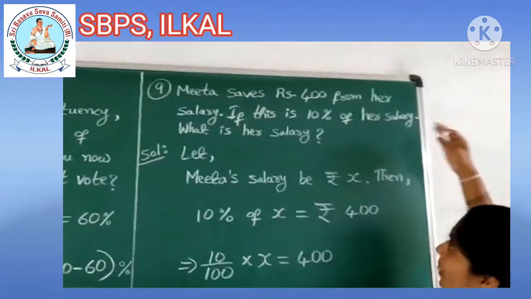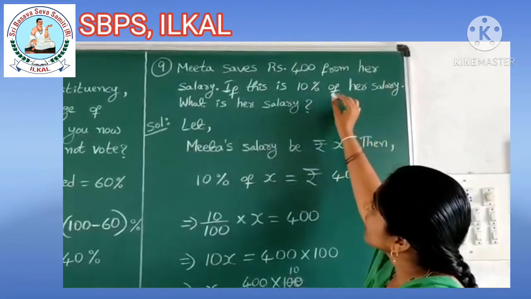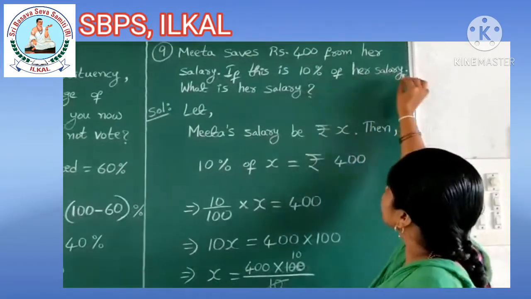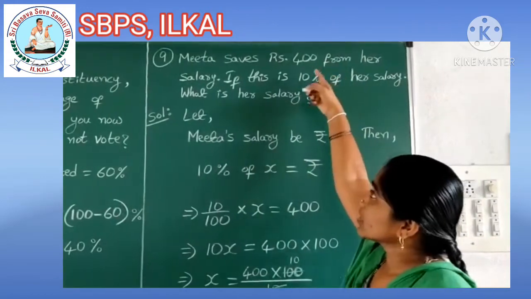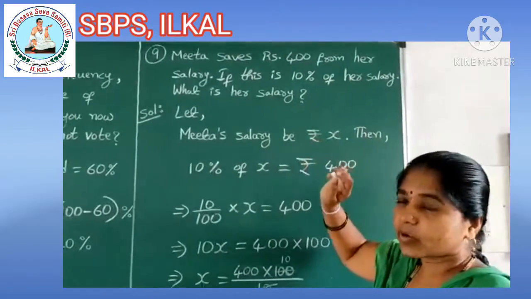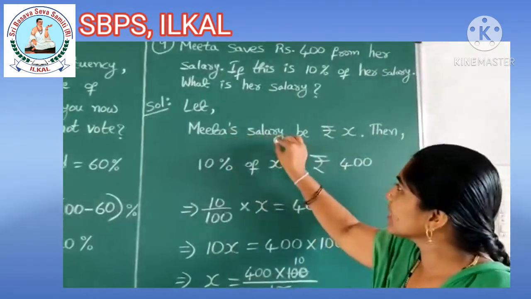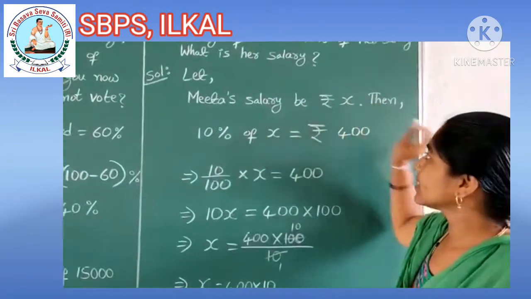Next question. Mita saves rupees 400 from her salary. If this is 10% of her salary, what is her salary? She saved 400 rupees, and it is only 10%. Then what is her actual salary? We have to find it. Let Mita's salary be rupees X. We don't know the number, so we will consider it as X.